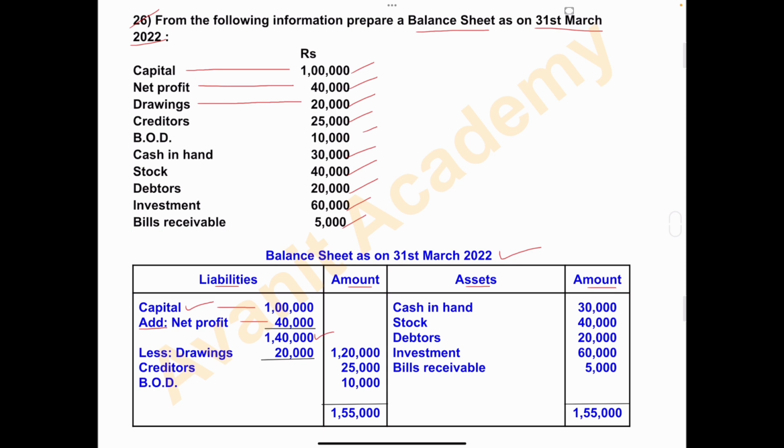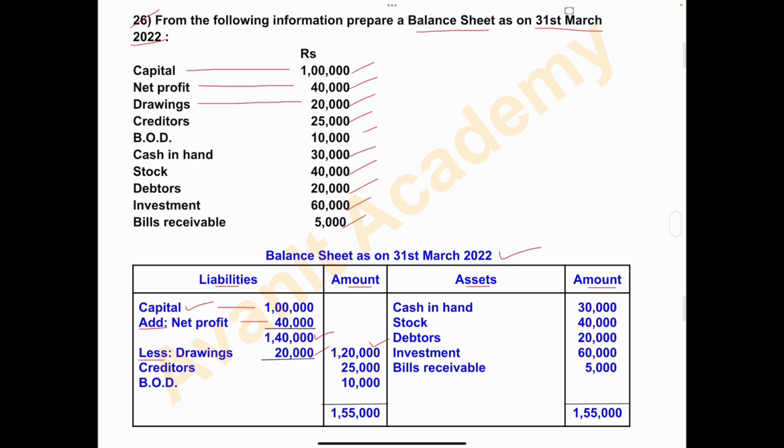This drawings amount has to be deducted. So write here less drawings rupees 20,000. From 1 lakh 40,000 minus 20,000, the final amount is 1 lakh 20,000 in amount column. So first you have to take capital, then add net profit and less drawings amount. And the final amount is 1 lakh 20,000.